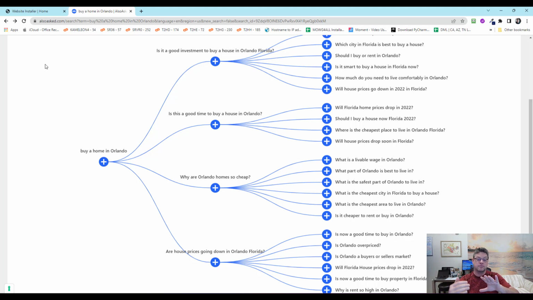Bottom part pitches. We're experts at all of this stuff. If you're looking for Orlando home needs, contact us. We're your real estate expert connection here. Click here. And that brings them from there, like your top of funnel. At the bottom of the page is your top of funnel. And then that goes straight to your middle of funnel where you start to pitch who you are. Isn't that awesome? and lead people into your bottom of funnel.